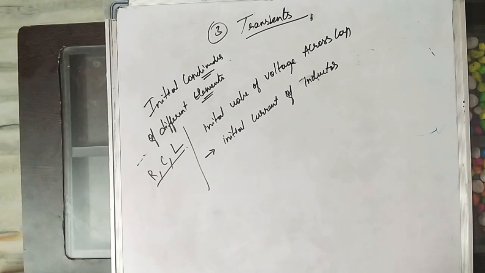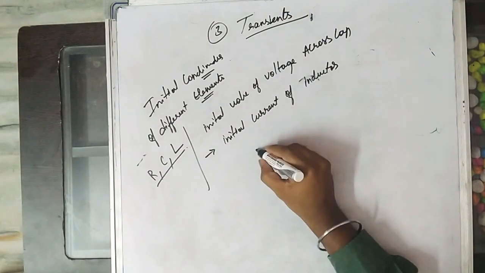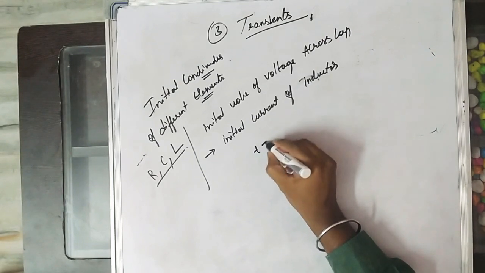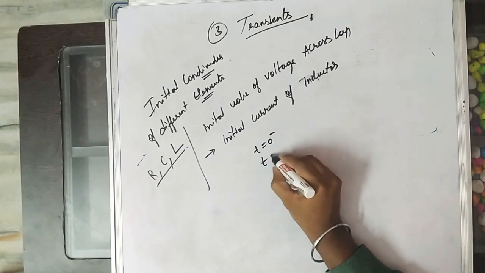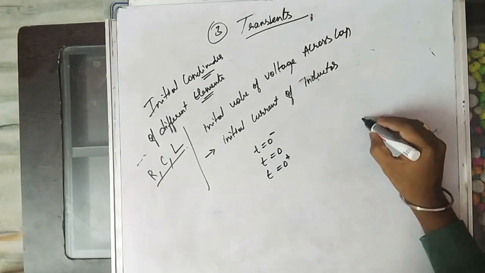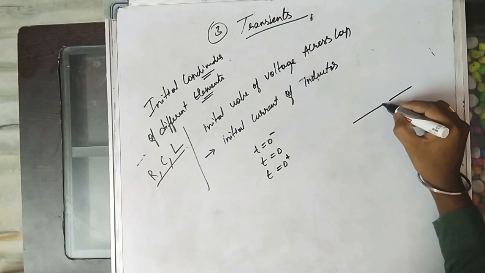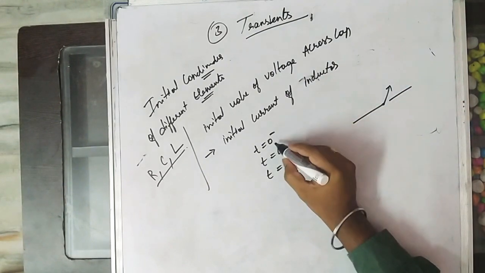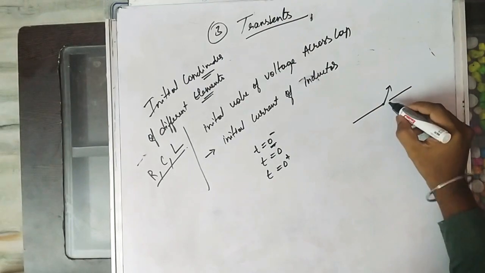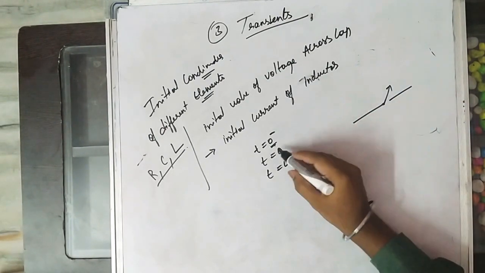Okay, in transients we have notations like t equal to 0 minus, t equal to 0, and t equal to 0 plus. That means if you consider a switch, t equal to 0 minus means before the switch is operated.